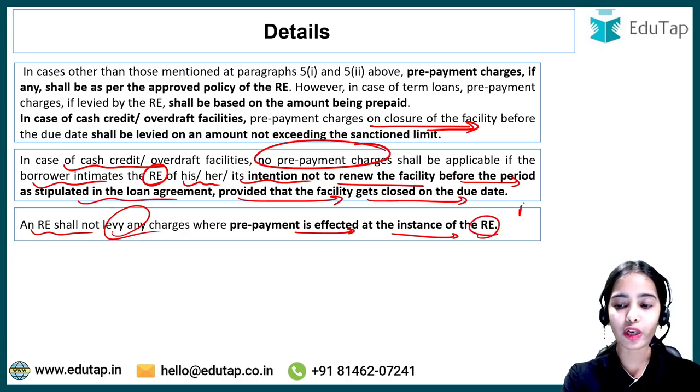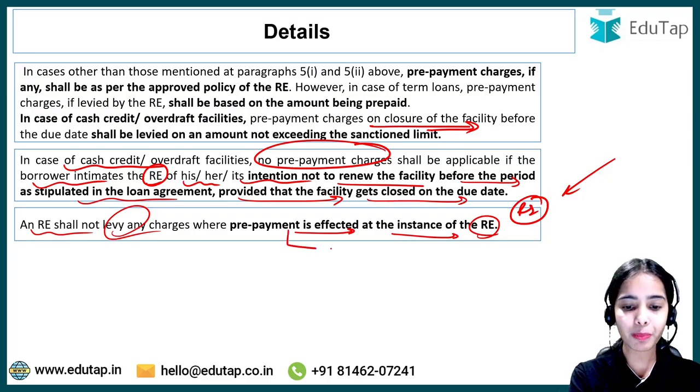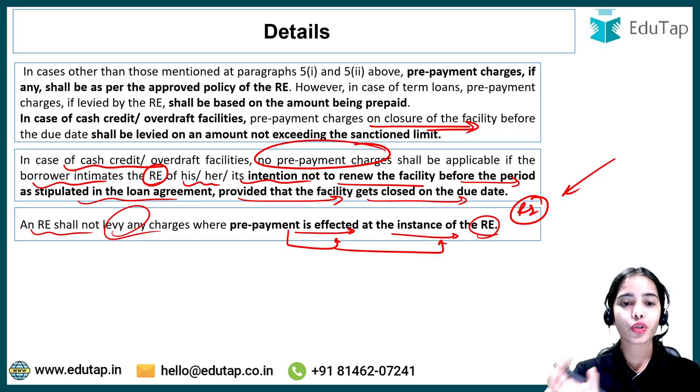That means if the regulated entity has initiated the prepayment request and the borrower is agreeing, then the prepayment charges cannot be levied.